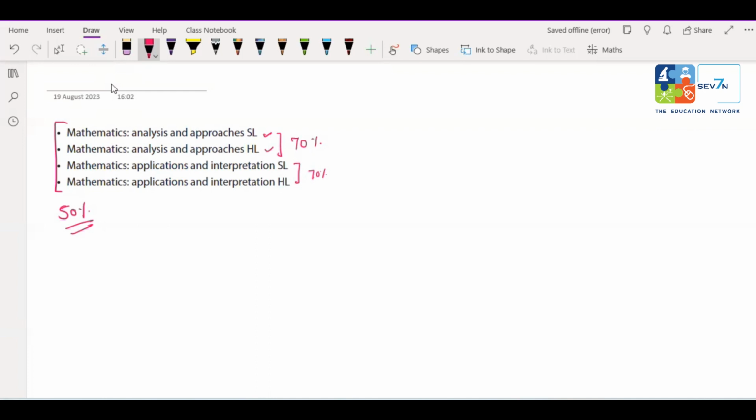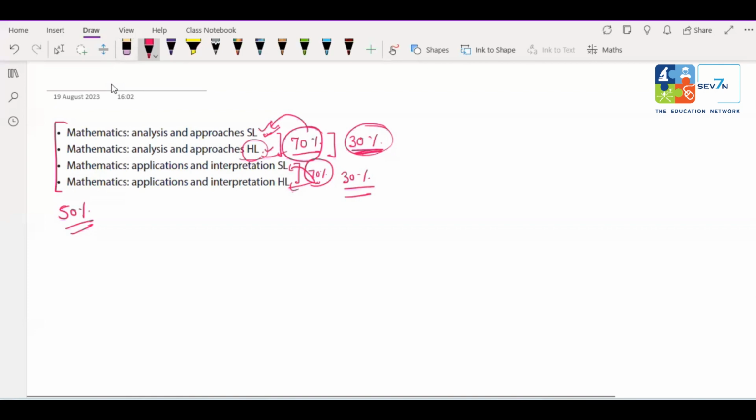If we talk about the difference, there is a difference of 30%. This 30% syllabus is extra in HL, but in SL there is no extra syllabus. That 70% is 100% for SL, but this 70% is for HL and the 30% is extra for HL. And the same thing here, the 70% is the 100% for SL, but it's 70% for HL and 30% extra syllabus is there for HL level.